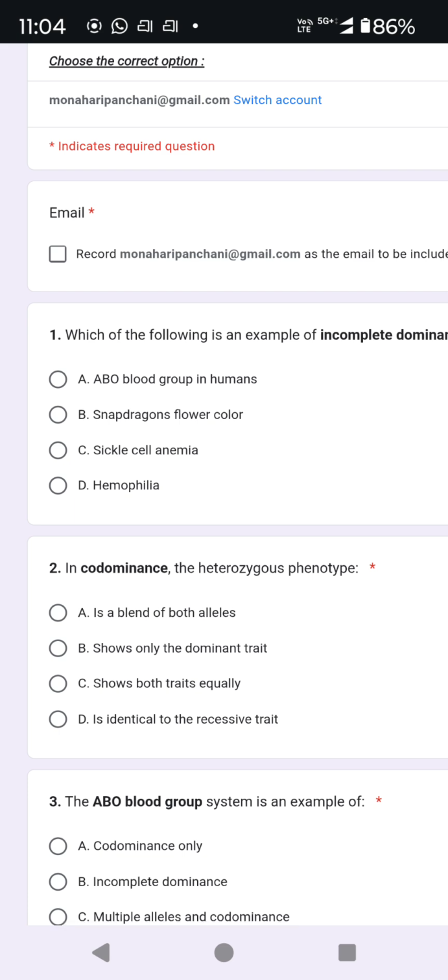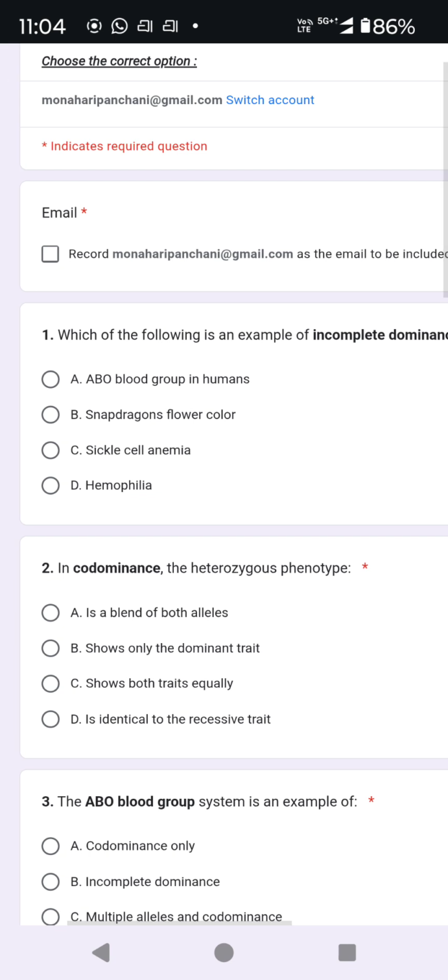First question is, which of the following is an example of incomplete dominance? There are 4 options: ABO blood group, flower color, sickle cell anemia and hemophilia. And what should be the answer? Snapdragon flower color. Okay.